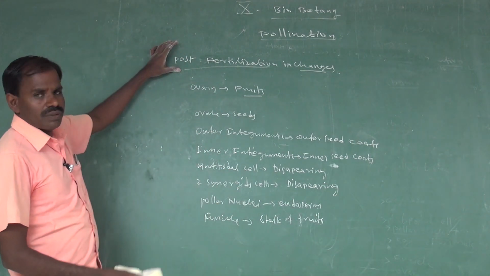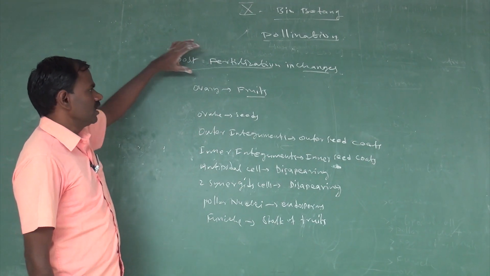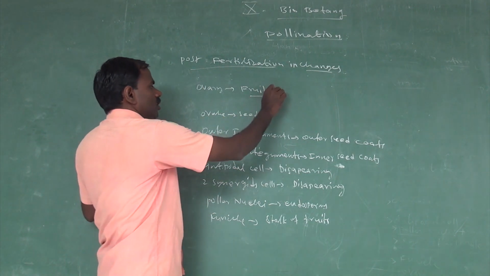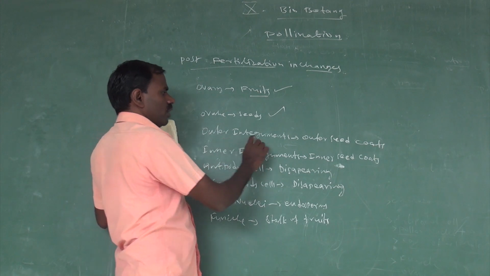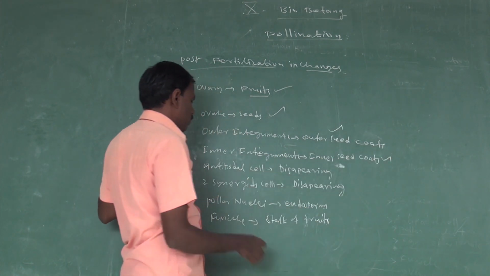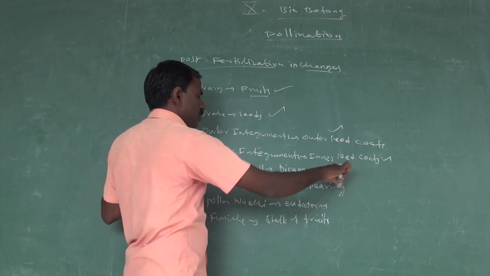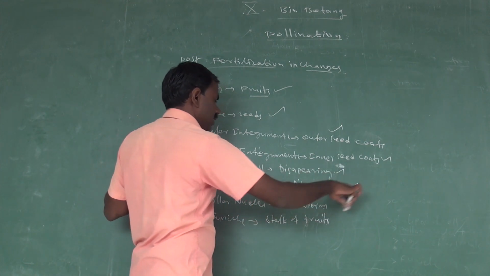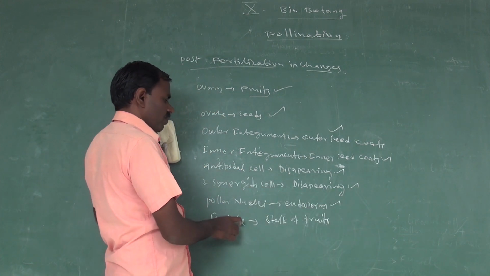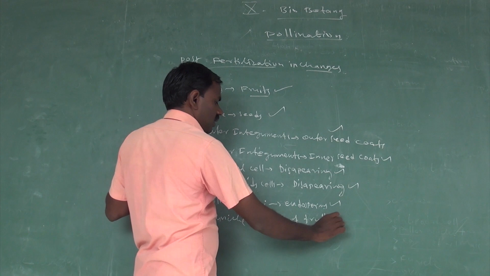So, post fertilization changes. What changes occur after fertilization? The ovary develops into the fruit. The ovule develops into the seed. The outer integument develops into the outer seed coat. The inner integument develops into the inner seed coat. The antipodal cells disappear. The two synergid cells disappear. The polar nuclei develop into endosperm, and the funicle forms the stalk of the fruit.